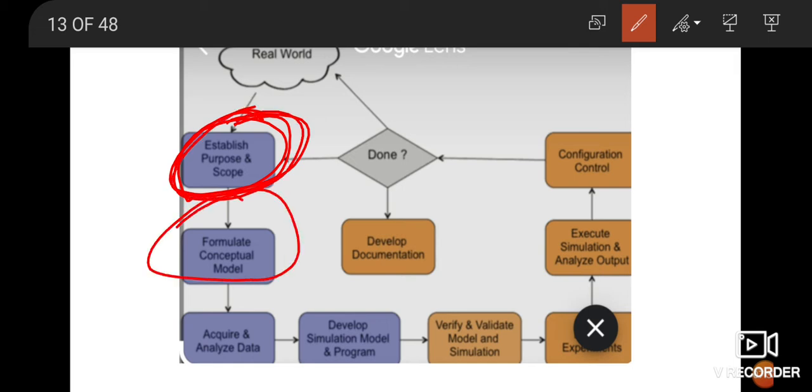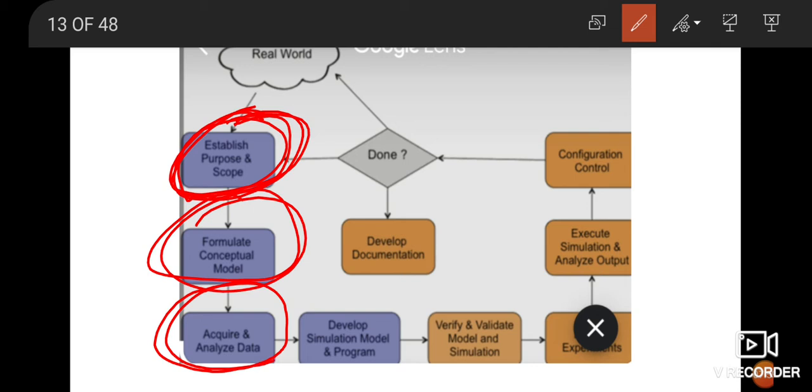Then formulate a conceptual model. What does conceptual model mean? It could be a mathematical model, an analytical model. We'll see the models again in detail. And on that you have certain calculations. Likewise, we have to have the chemical reactions, that is the constituents and the output. So there are certain models based on which we can analyze.